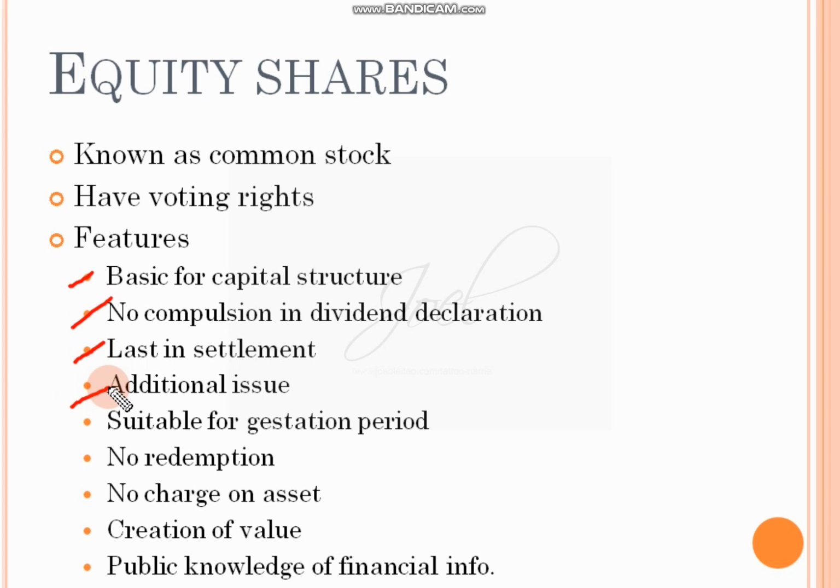When it comes to additional issue, first you will give it to the equity shareholders, and only to the equity shareholders you will give. Suitable for the gestation period, in the sense whenever you are starting the business, from the incorporation till you get the first profit, these are very suitable. No redemption, you need not redeem them until the close of the company. No asset is kept as a security for the payment of equity shareholders. Capital appreciation will be done normally. Then public knowledge of financial information will be necessary for this equity share issue.